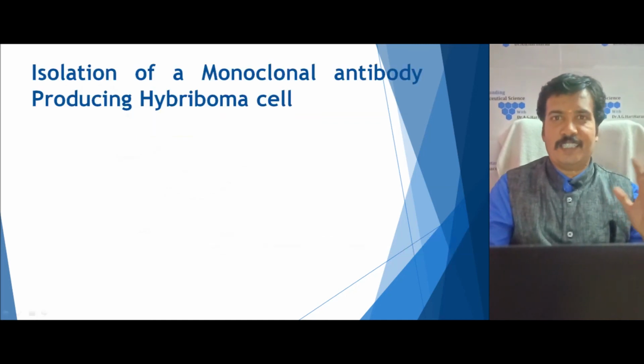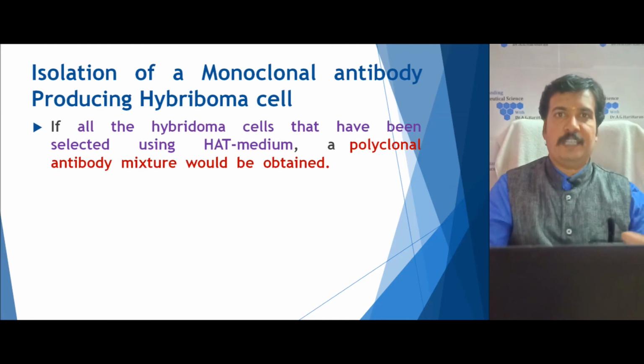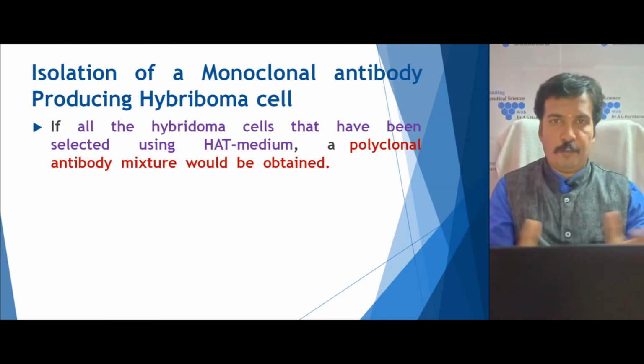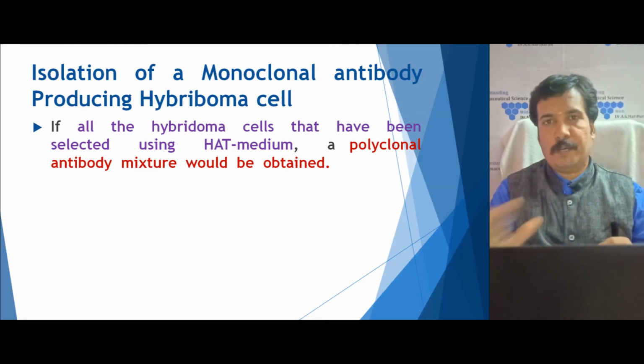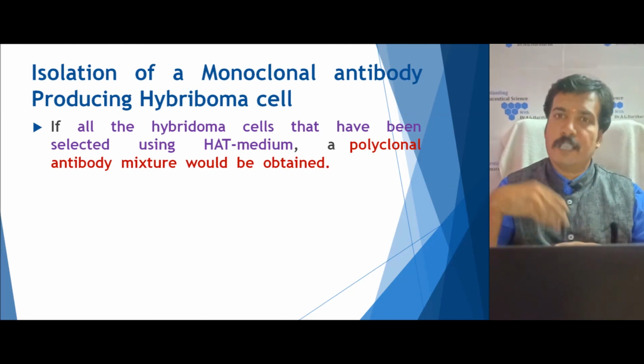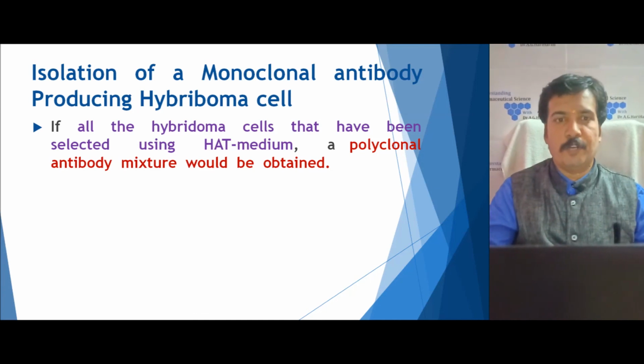The next step is the isolation of the monoclonal antibody producing hybridoma cell. In the HAT medium, all the fused cells will grow, but not all of them produce monoclonal antibodies. Some will produce a polyclonal mixture because of sensitization during the process.